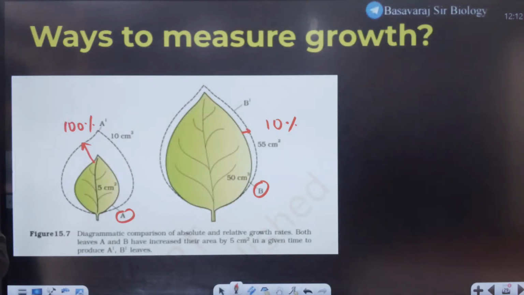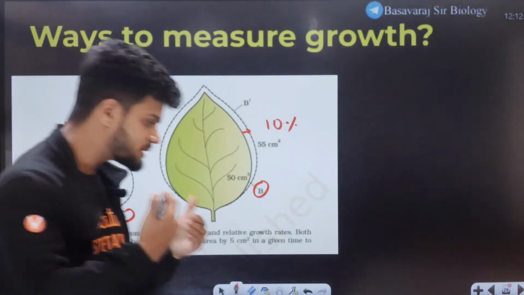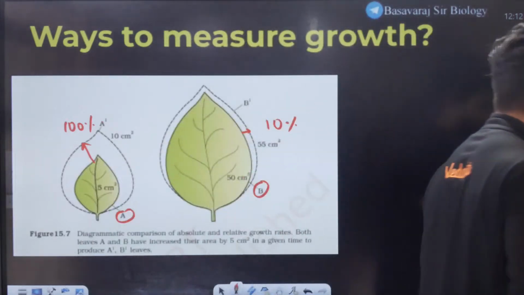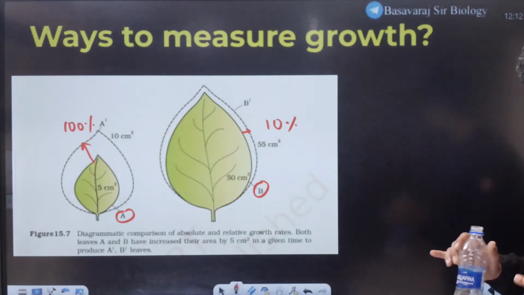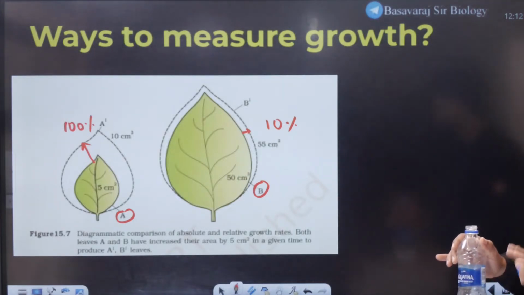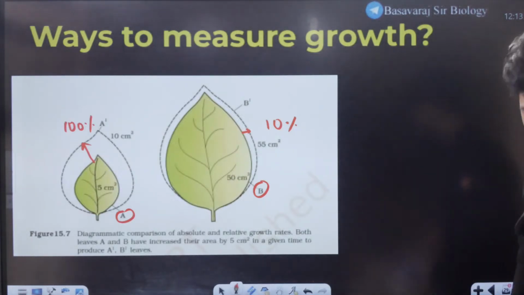Tell me, which leaf is growing more now? Leaf A is growing more. 100% increase in leaf A, by only 10% increase in leaf B. My throat also needs to upgrade now. All of you understood the concept? If you understood, smash the like button first of all.